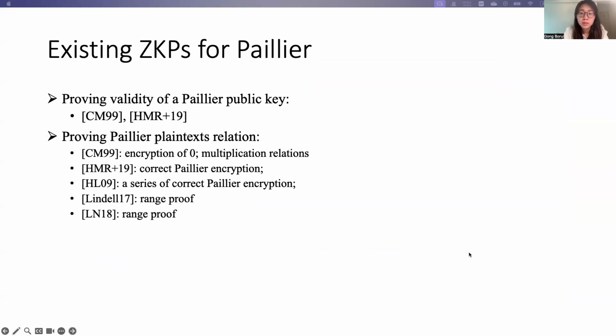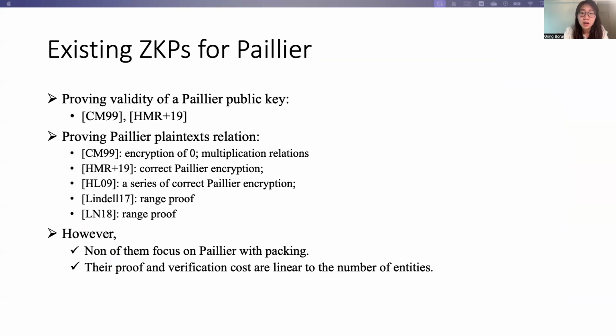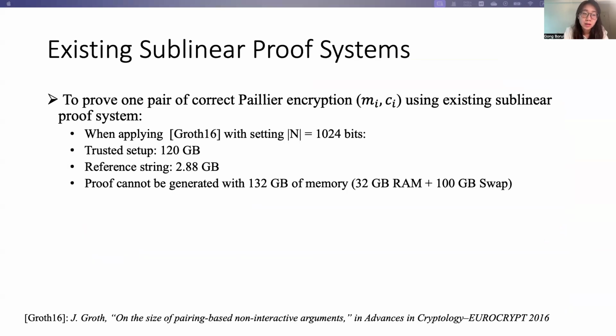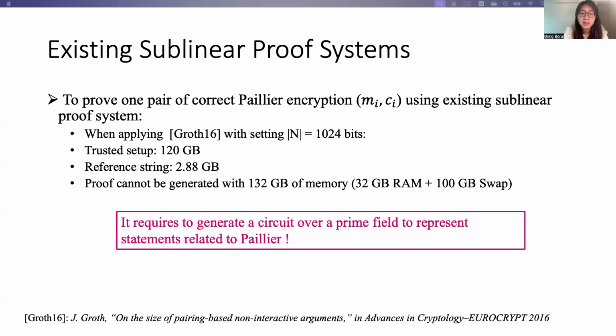There are actually multiple zero-knowledge proof constructions proposed for Paillier, but none of them focus on proving Paillier messages with structures, and their costs are linear in the number of entities. One may consider using existing sublinear proof systems in our scenario, but it is also impractical. The reason is that it requires generating a circuit over a prime field to represent statements related to Paillier. However, Paillier works modulo a composite number n squared, and this will result in infeasible circuit size and costs.